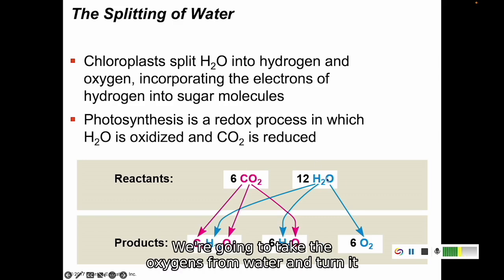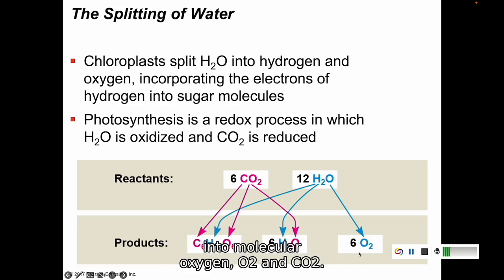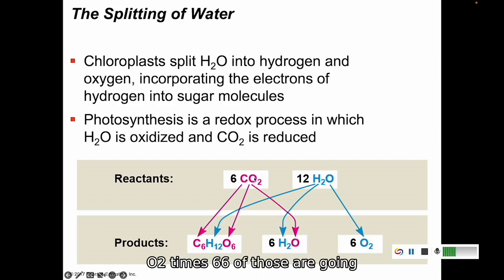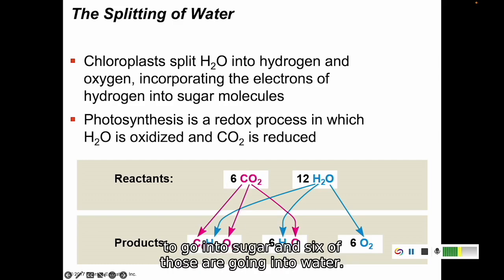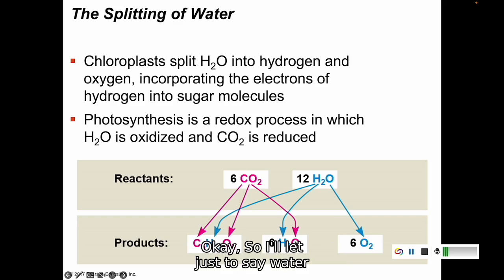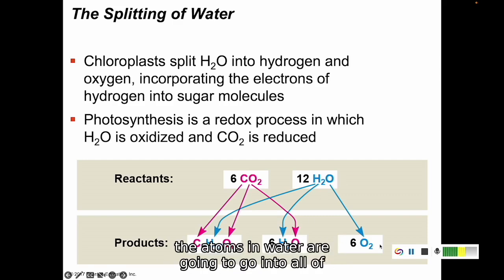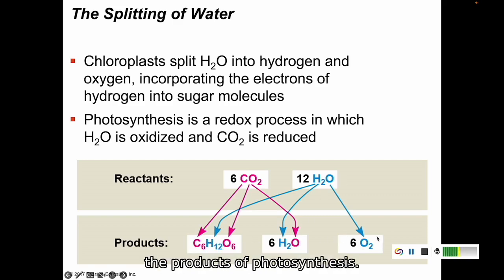We're going to take the oxygens from water and turn it into molecular oxygen, O2. And then CO2, we're going to take all of the carbons and turn them into the carbon within sugar. And then we have 12 oxygens here, O2 times 6. 6 of those are going to go into sugar, and 6 of those are going into water. Okay, so all that just to say water gets split. And the atoms in water are going to go into all of the products of photosynthesis.